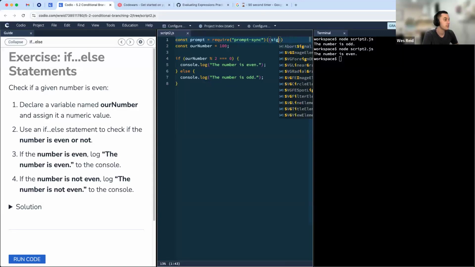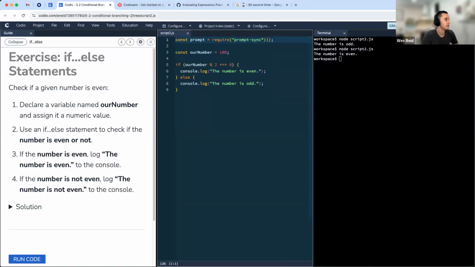Oh, you just used it. Great. Excellent. So again, we haven't really talked too much about this, but this line requires that we... sorry, how do I say this? This is our package. This actually pulls in the package for us to use. So without this, prompt doesn't mean anything.